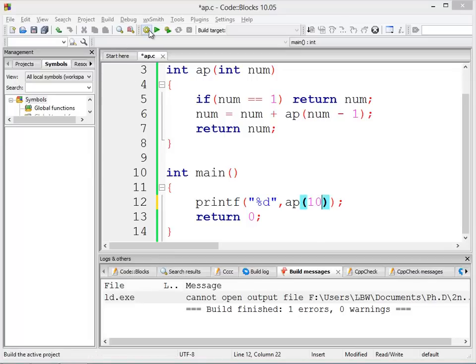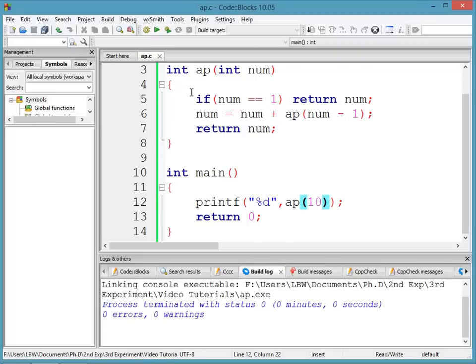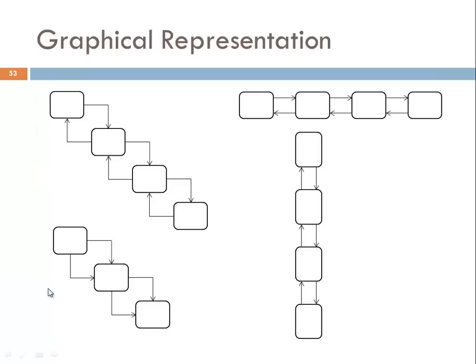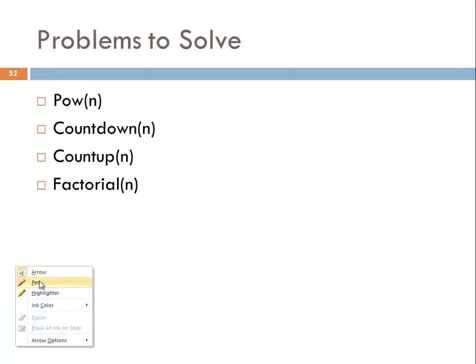So whenever you find such a situation where you want to do something repeatedly, or you want to call the function itself, this kind of situation is known as recursion. Let's see some of those kinds of situations. So here, these are the situations in which you may want to call the function itself.